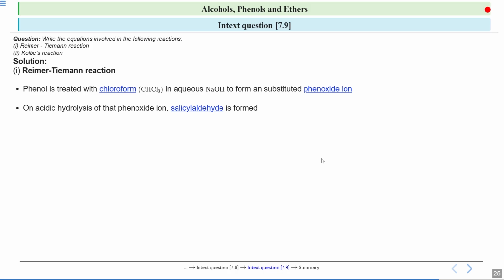Then when you do the acid hydrolysis of that phenoxide ion, you will see an aldehyde group is formed, that is salicylaldehyde. Now this reaction, as I told, involves the formation of a carbene intermediate, which contains 6 electrons.